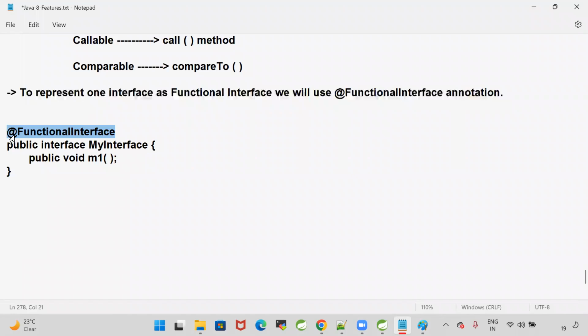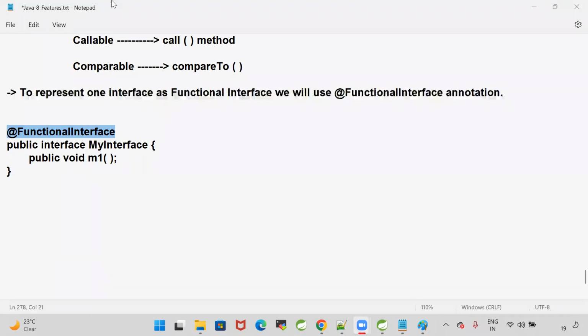When I write that annotation, what is the benefit I'm going to get? Come on. What is the benefit I'm getting with that annotation?